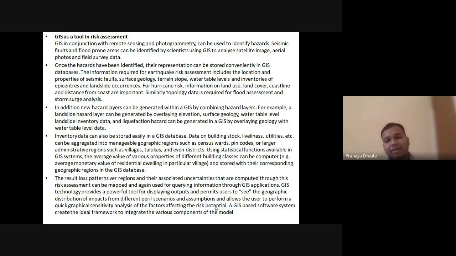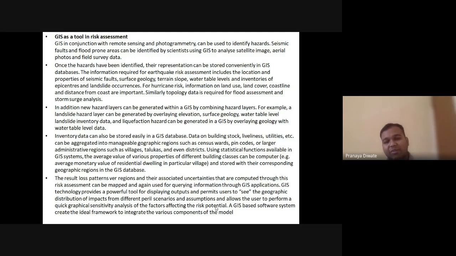Data on building stock, lifelines, utilities, etc., can be aggregated into manageable geographic regions such as census wards, pin codes, larger administrative regions such as villages, talukas, and even districts, using the statistical functions available in the GIS system.